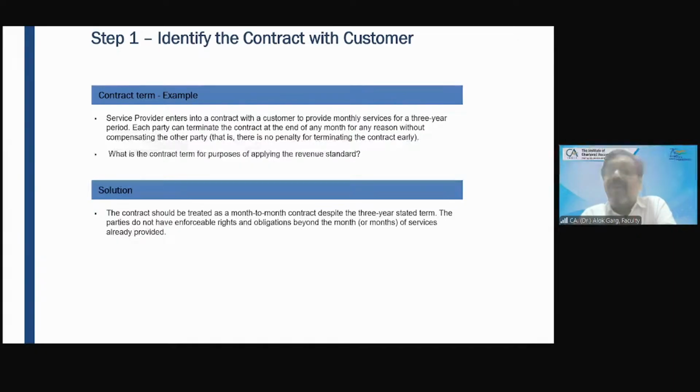So now you have to create a provision for bad debt. You will not reverse your revenue. You will create a provision for bad debt. I hope I have answered your query. Yes, sir. Very good. Thank you.